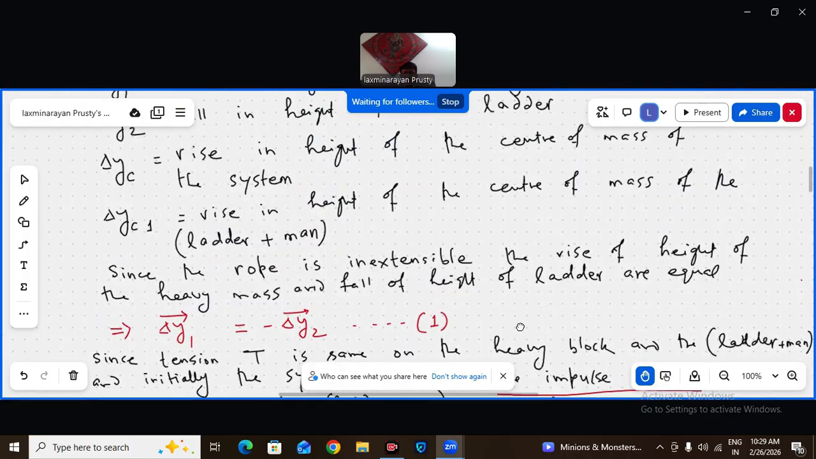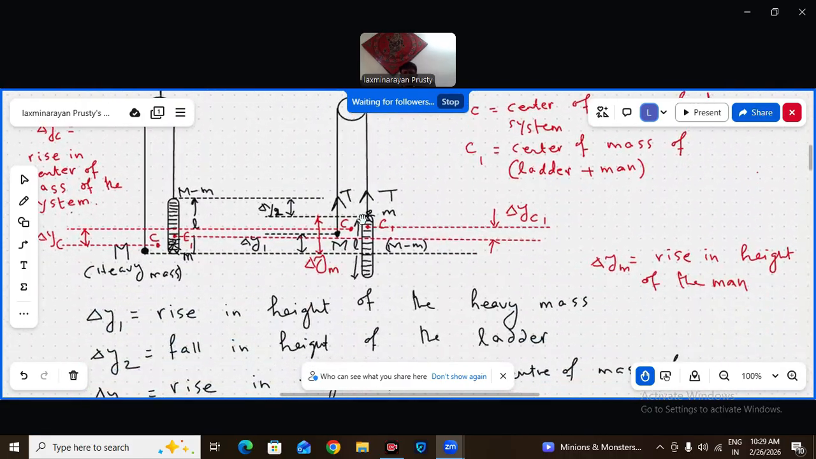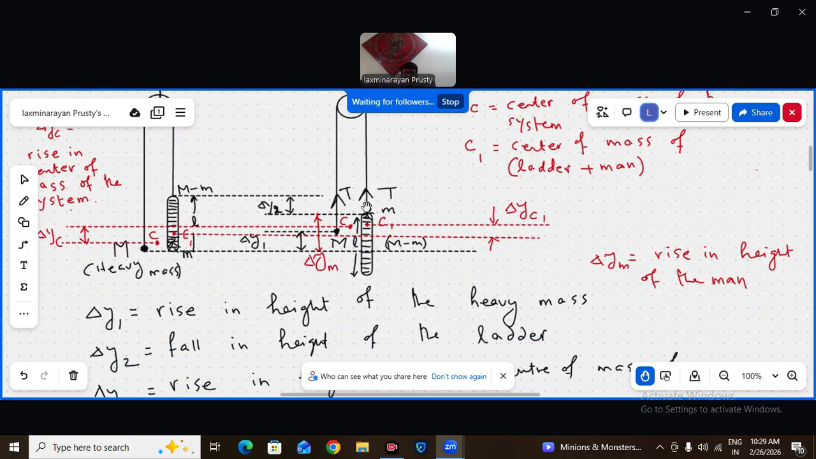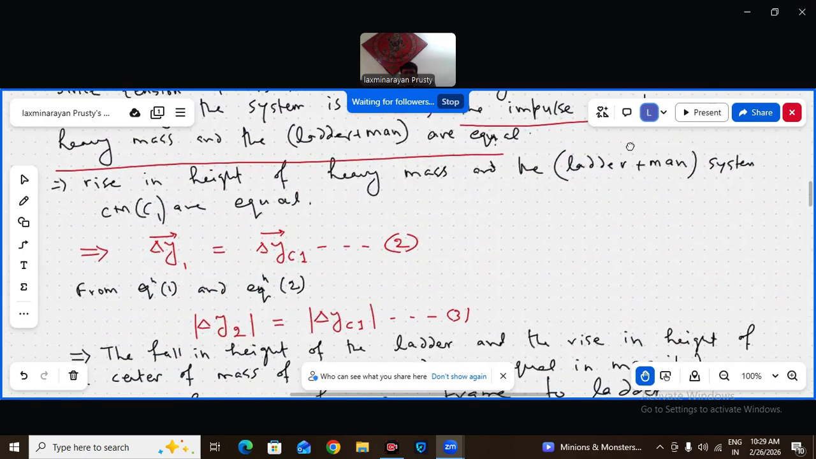Delta y2 is what? The top of the ladder coming down by that much height. The ladder body comes down by the same magnitude as delta y1. That is, delta y2 is the same as delta y1 in magnitude.